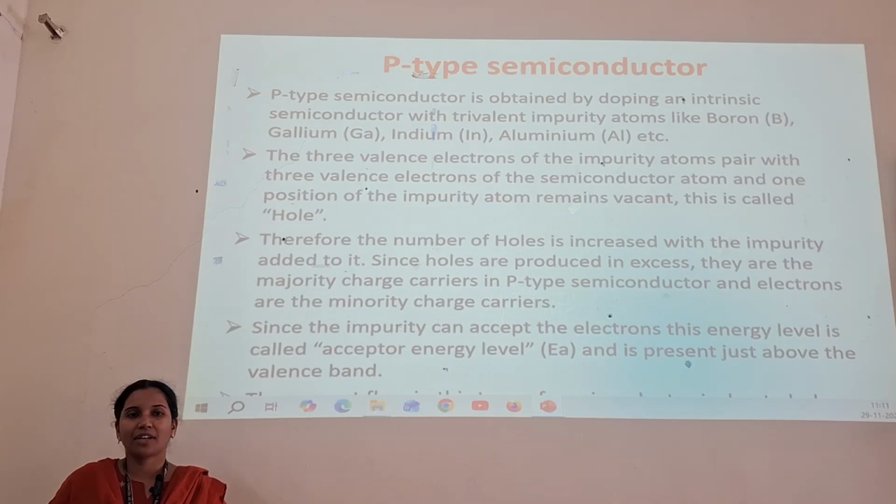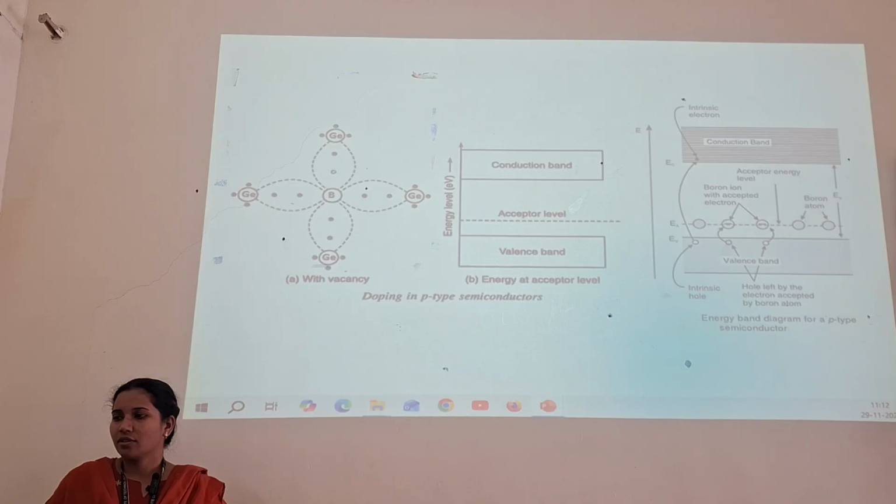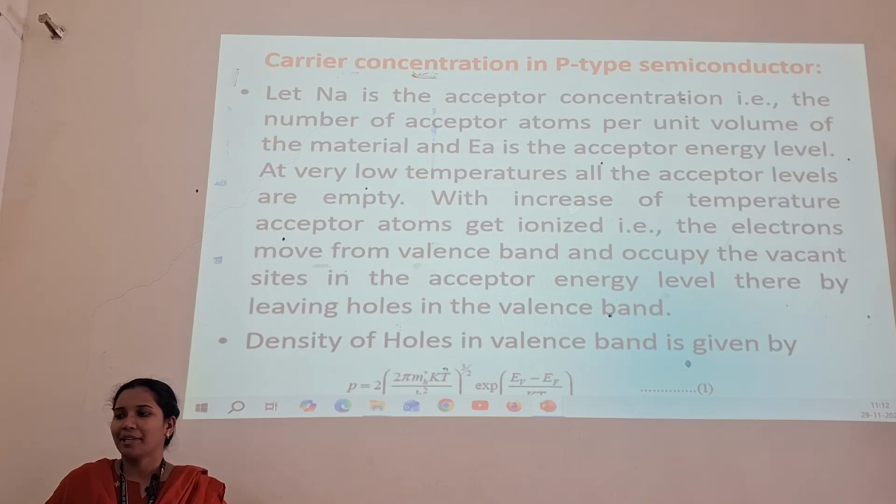A P-type semiconductor is obtained by doping an intrinsic semiconductor with trivalent impurity atoms like boron, gallium, indium and aluminium. So the 3 valence electrons of the impurity atom pair with 3 valence electrons of the semiconductor atom, and 1 position of the impurity atom remains vacant, which is known as a hole. Therefore, the number of holes increases with the impurity added. Since holes are produced in excess, they are the majority charge carriers in P-type semiconductors and electrons are the minority charge carriers.